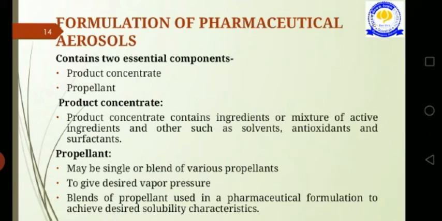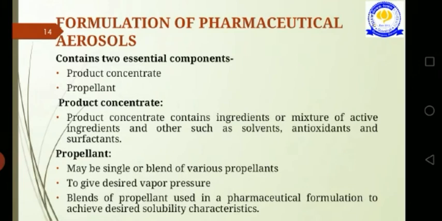The next one is flame projection. This test indicates the effect of an aerosol formulation on the extension of an open flame. The product is sprayed for about 4 seconds into a flame, and depending on the nature of the formulation, the flame is extended, and the exact length is measured with a ruler.